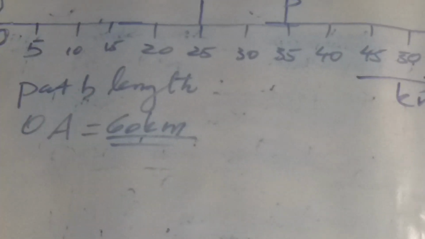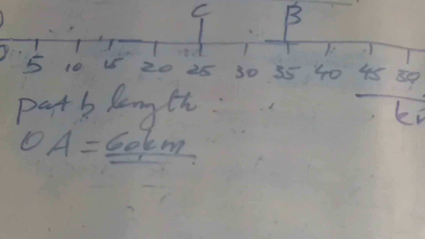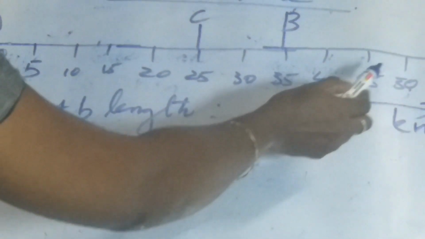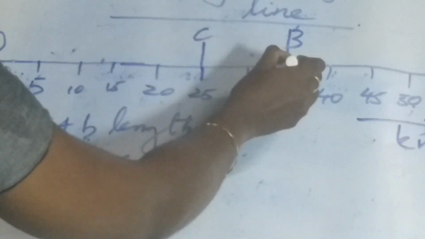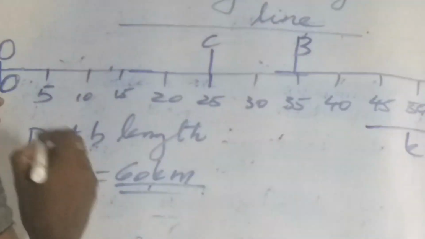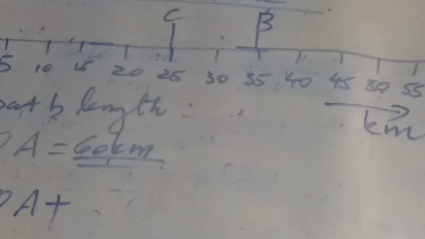Suppose the object moves from O to A, then from A it moves to C through B. Then what is the total path length? The object first travels the distance OA.